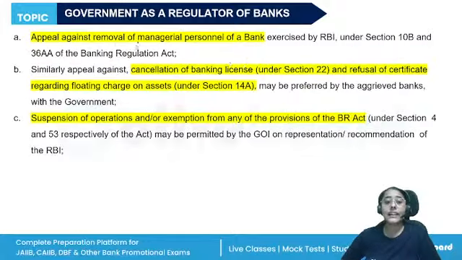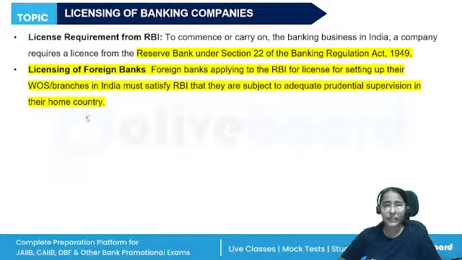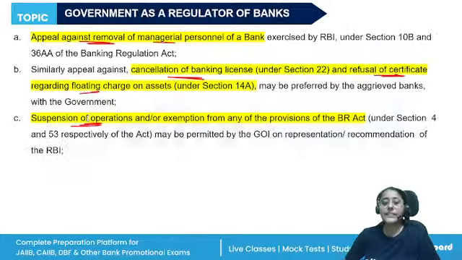So, appeal against removal of a managerial personnel of the bank, cancellation of a banking license, refusal of certificate, suspension of operations, exemption from any of the provisions of the Banking Regulation Act. All right. So these are the powers which have been given to the central government.